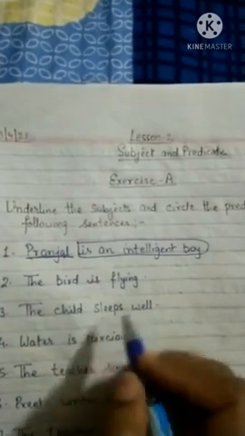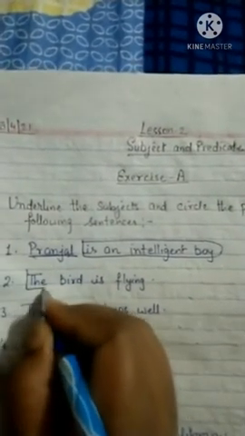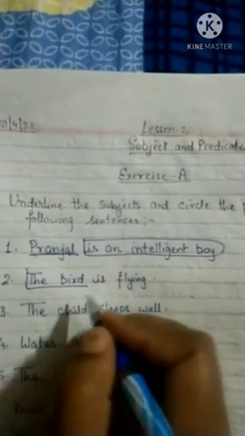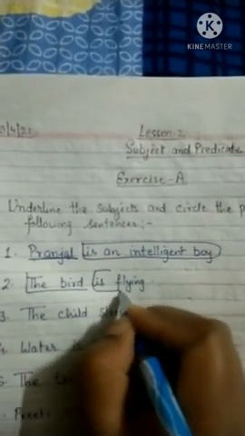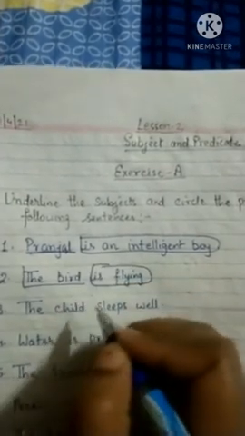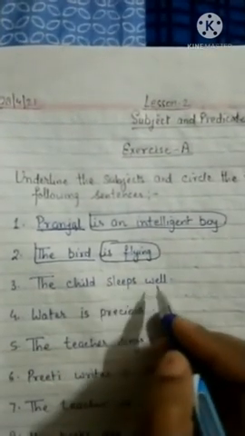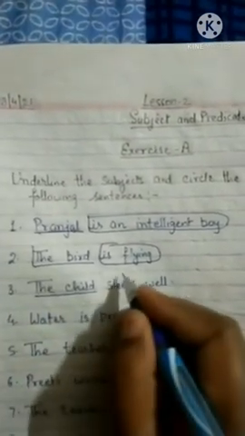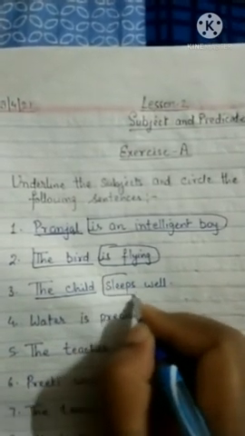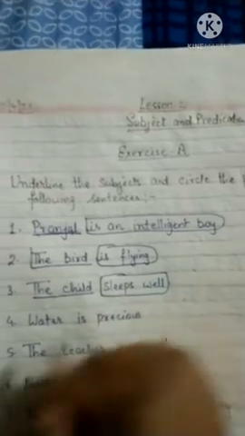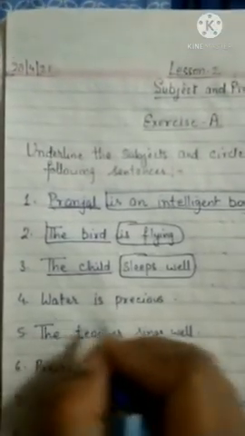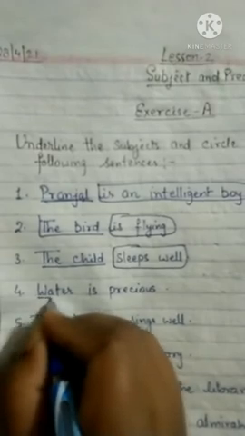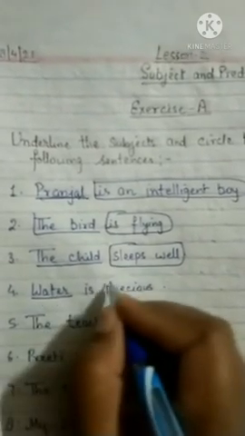The bird is flying. In this, the bird is the subject. Okay, and is flying is your predicate, so you can encircle it. Okay, beta. Next is the child sleeps well. In this, the child is the subject, so you can underline it. And the remaining part is your predicate, so you can encircle it like this. Okay. Come to the next. Water is precious. So water you can underline. This is the subject, and is precious is the predicate, so you can encircle it.